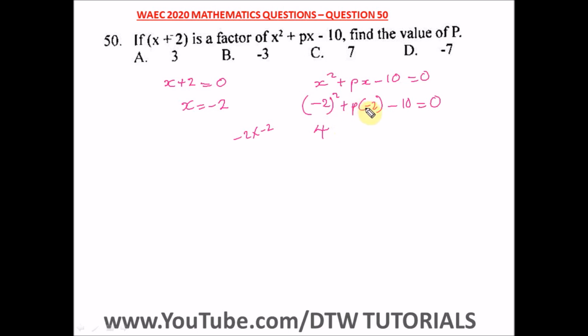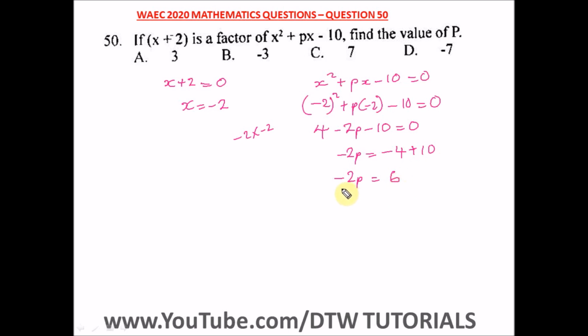Okay, then p times minus 2, we're going to have a negative 2p, then we have a negative 10 here, equal to 0. All right, so let me do it the proper way now. Let's take 4 and minus 10 to this side. We have left here a negative 2p on our left hand side, and taking a positive 4 to this side, we have a negative 4. Taking a negative 10 to this side, we're going to have a positive 10. So here we have minus 2p equal to a negative 4 plus a 10. We're going to have a positive 6.